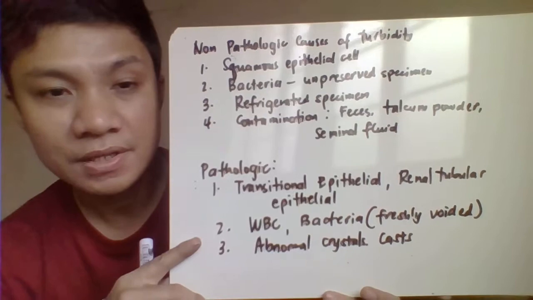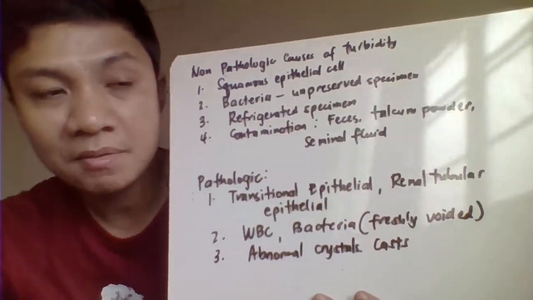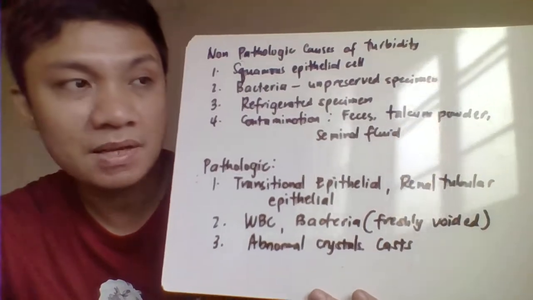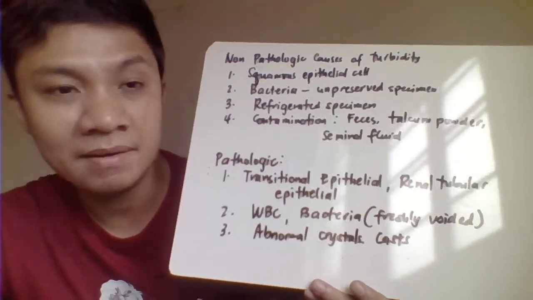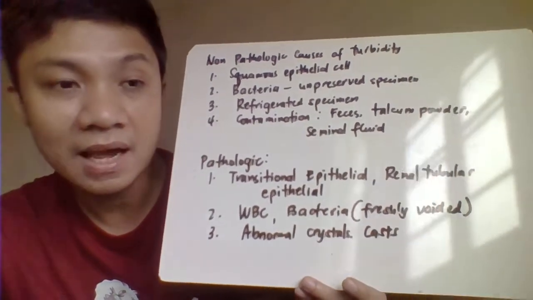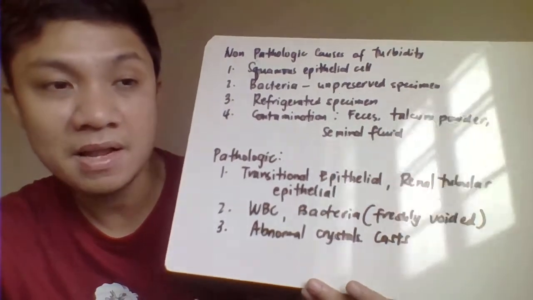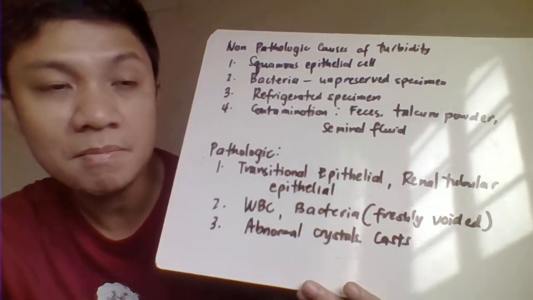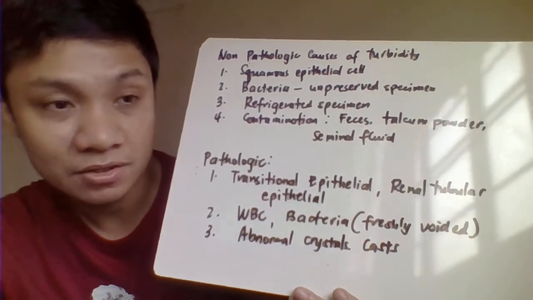Another non-pathologic cause of turbidity is increased bacterial multiplication because the specimen is unpreserved. It is not pathologic, because the bacteria just multiplied since you did not preserve the specimen. It is not a reflection of the bacteria in the urinary bladder of the patient, so we cannot correlate it to a urinary tract infection.